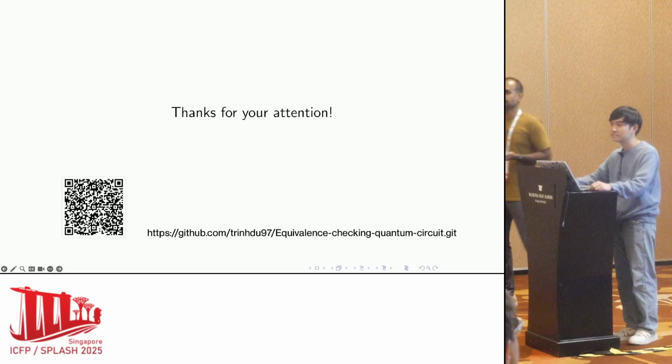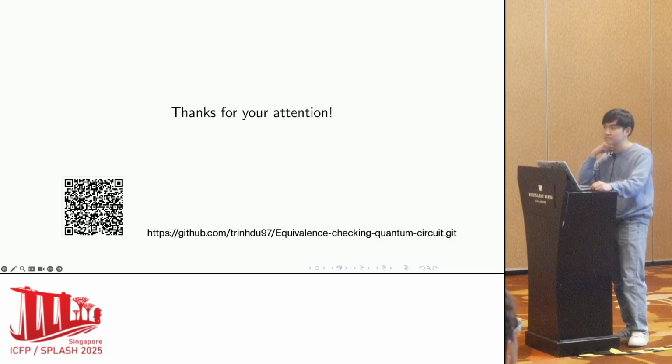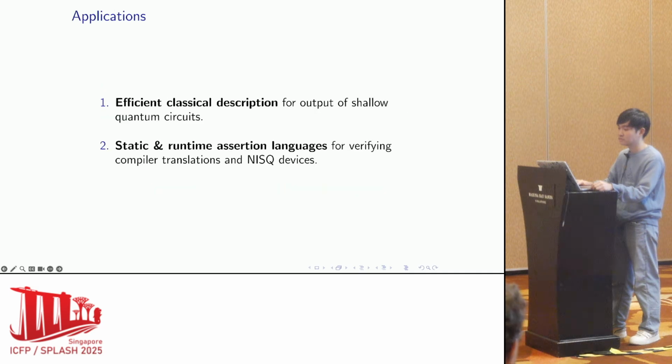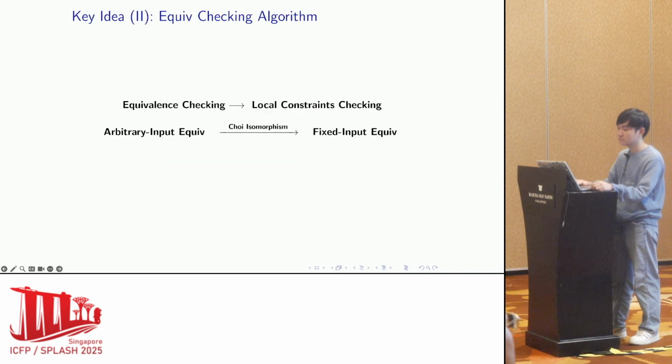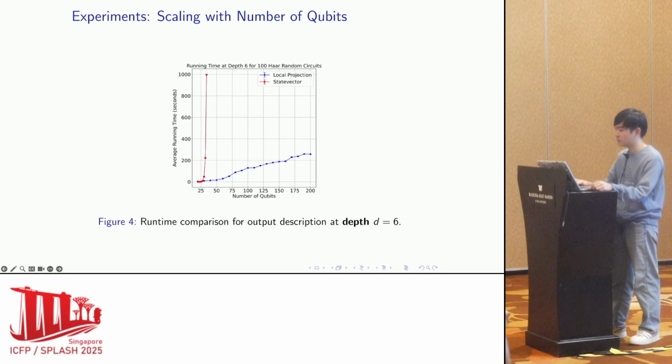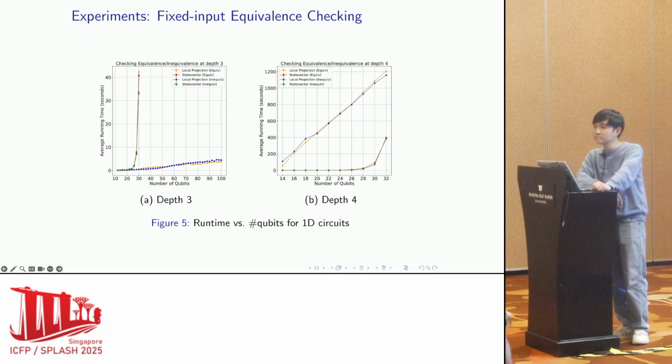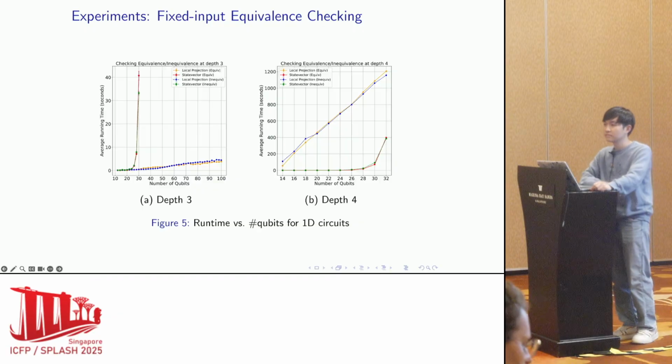Very nice. I have a question. So already for depth 4, things become much harder. I want to know how many gates you have when you have n qubits and, say, depth 4. How many gates are we talking about in the circuit at that point? In particular, can you go up to close to 4 to the n or 2 to the n?